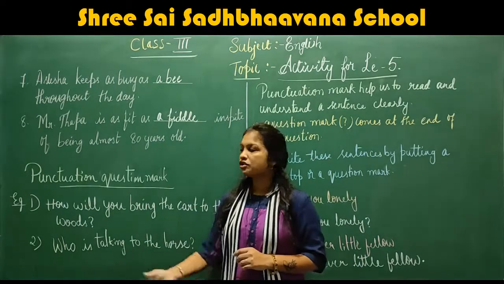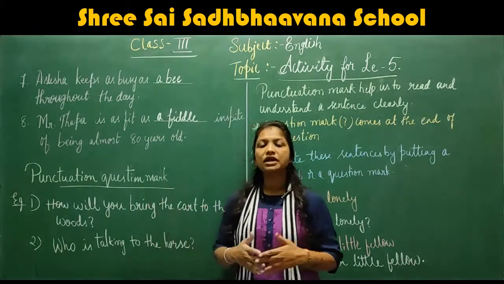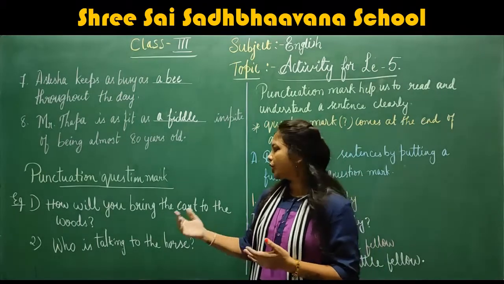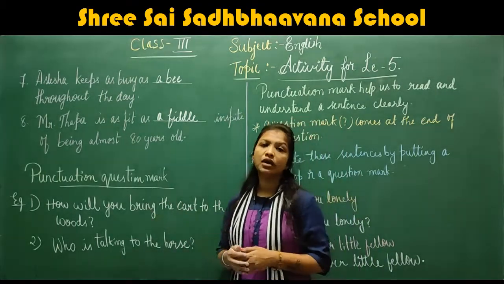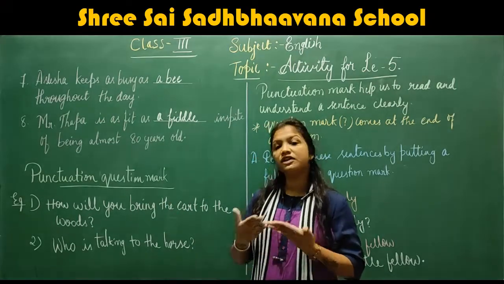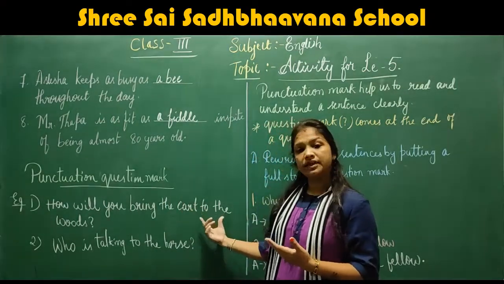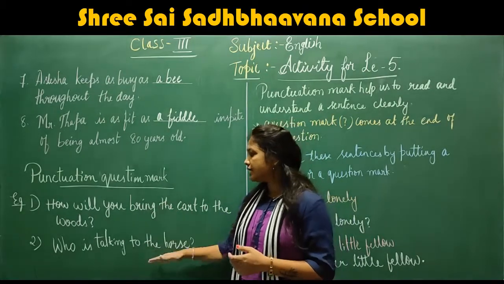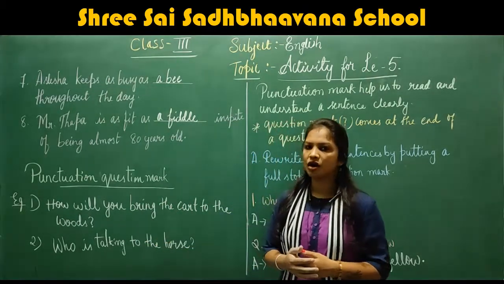Here is a question mark. In this sentence, a person wants to know how Tom will bring the car to the woods, in which way. Understood. In the next sentence, who is talking to the horse?